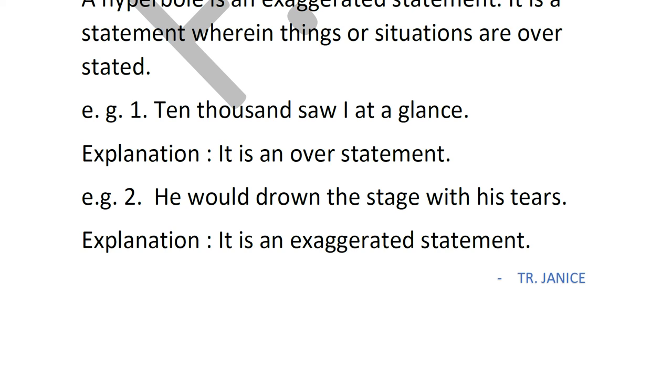So it's an exaggerated statement, saying he would drown the stage if he kept on crying. It's just a way of saying that he was crying so much, and the number of tears falling from his eyes was really so many.